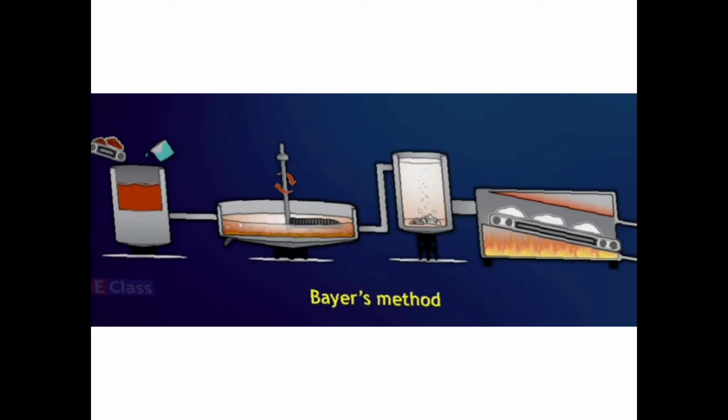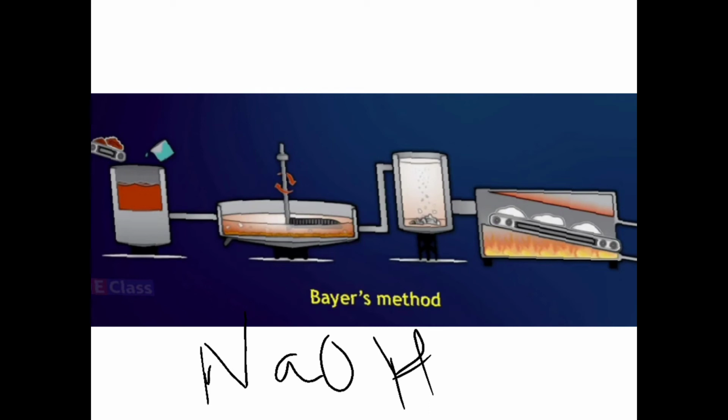Come to Bayer's process. Here, children, the ore is first ground in a ball mill and made into powdered form, and then it is leached by heating with a concentrated solution of caustic soda. Now what is caustic soda? It is NaOH, a strong base. It is the normal caustic soda which is available in our grocery shops also.